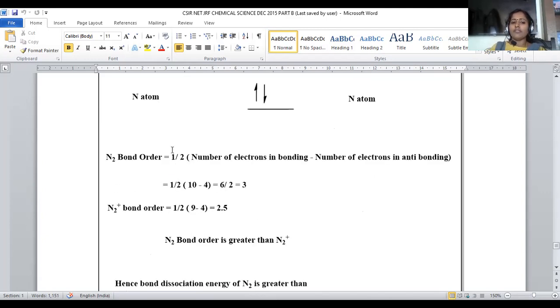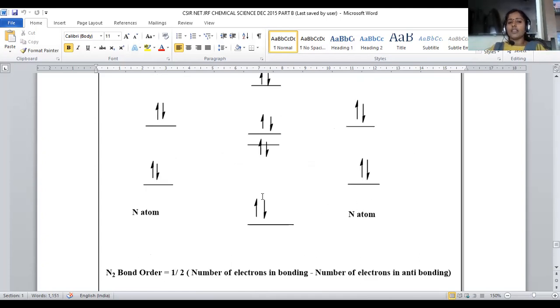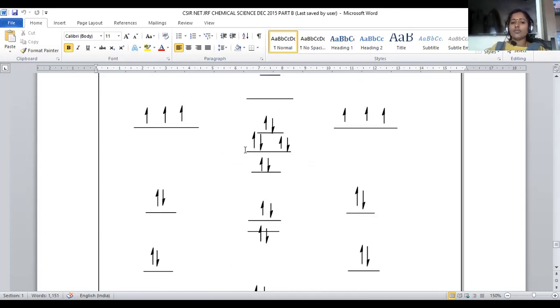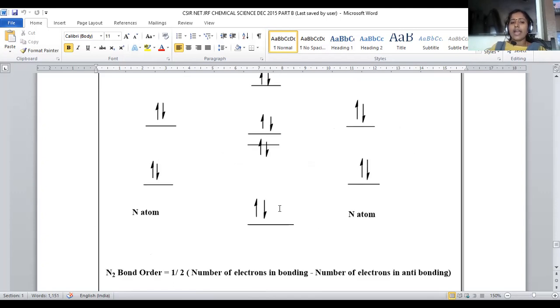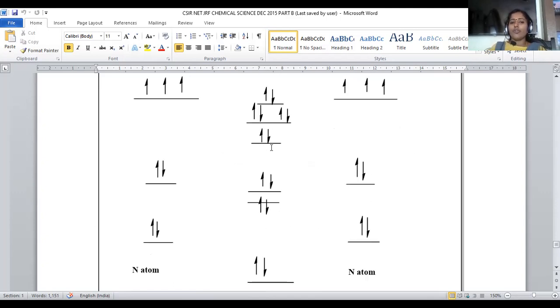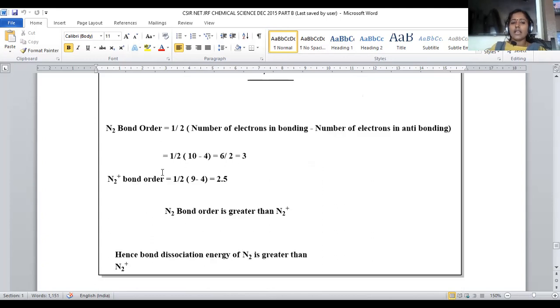Now let us go with the bond order. The formula is: bond order is equal to half into the number of electrons present in bonding molecular orbitals minus the number of electrons present in antibonding molecular orbitals. How many bonding electrons are there? 2 plus 2, 4, 4 plus 2, 6, 8, 10. Antibonding electrons are 2, 4. Only 4 are there. That means half into 10 minus 4, which is 6 by 2, so 3. Nitrogen bond order will be 3.